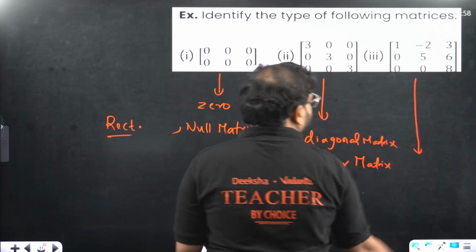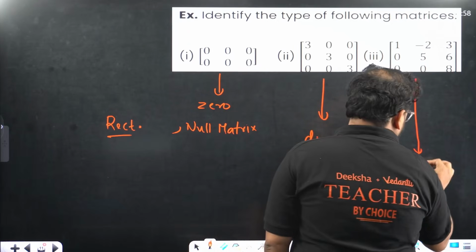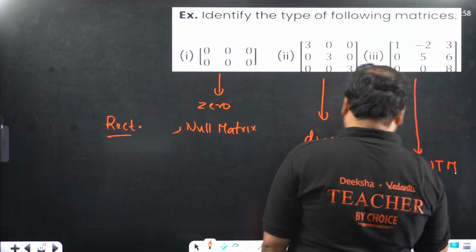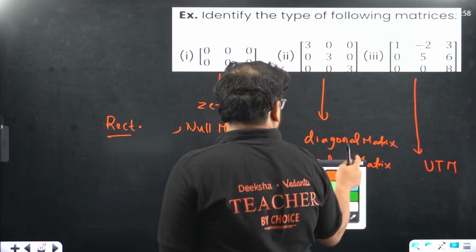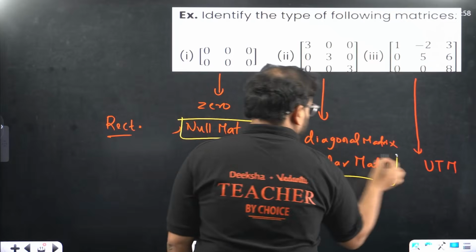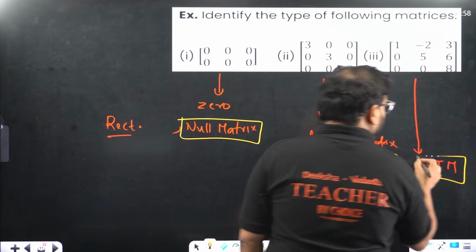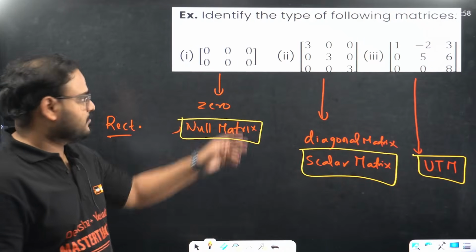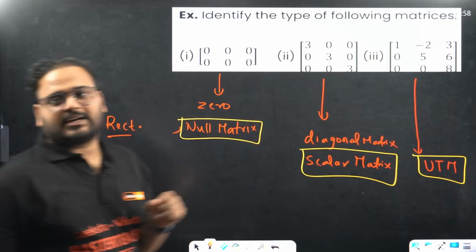What about this one? This is a upper triangular matrix. So my final answer looks like this only. Okay, the final answer over here also. This is the final answer. But I'm explaining you what are the different possibilities also there for these matrices. These two are square. This is a rectangular matrix.